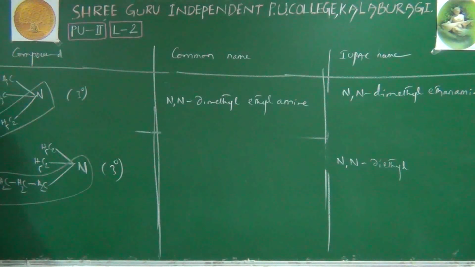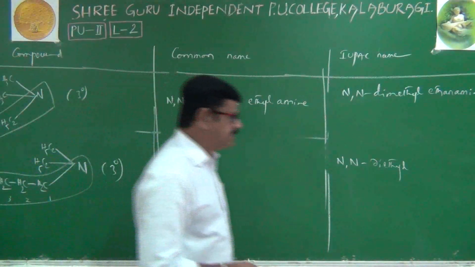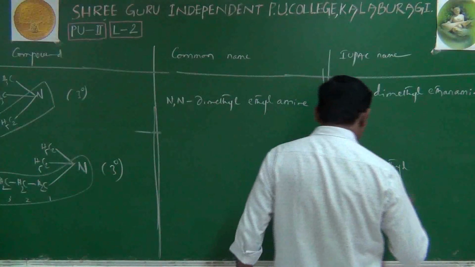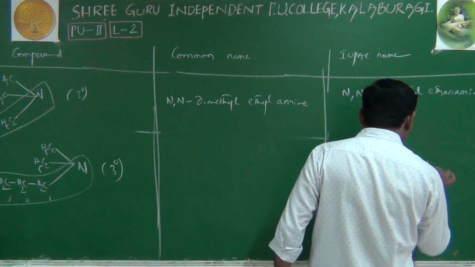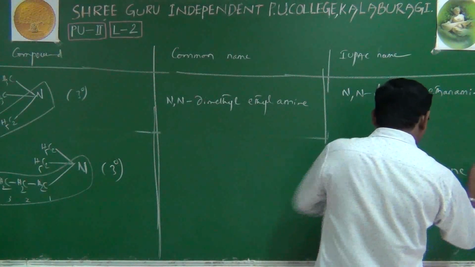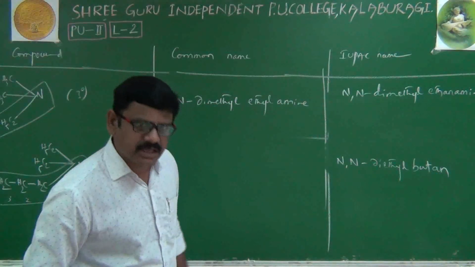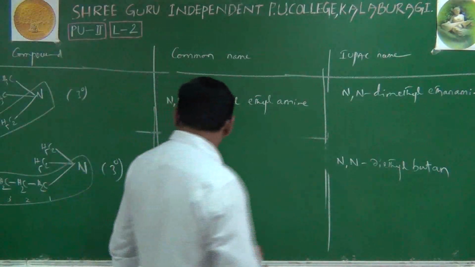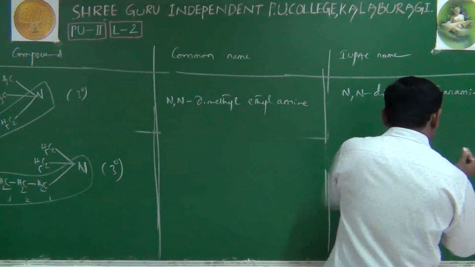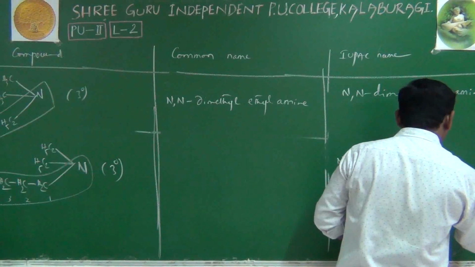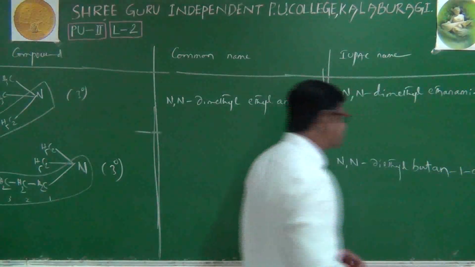But instead of that, we will give numbering to the parent chain. From where will we start numbering? The carbon attached to the functional group we give number 1. It is number 2, number 3, number 4. That's why its complete IUPAC name is N,N-diethylbutane. For butane, the last letter E will be removed. In place of the last letter E, we'll write 1-amine. Butane-1-amine is its complete IUPAC name.